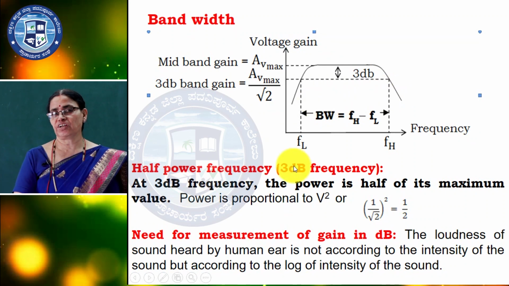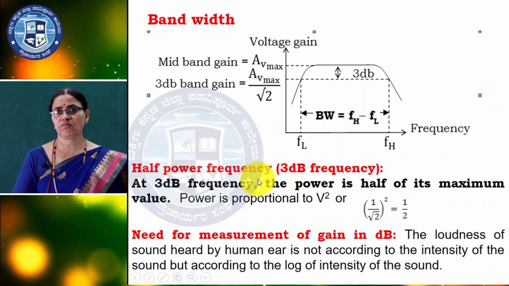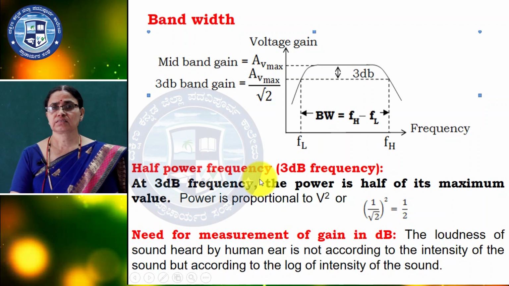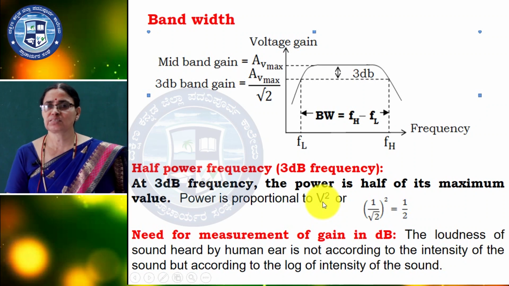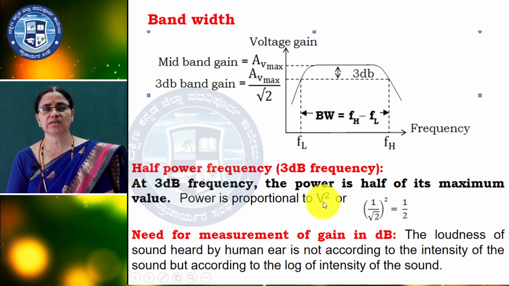Now, half power frequency. What is half power frequency? The power at 3 dB gain. You know the power, I already told, is proportional to V square. So, 3 dB gain is nothing but the maximum voltage gain divided by root 2. The power is proportional to V square, square is there, you remember.